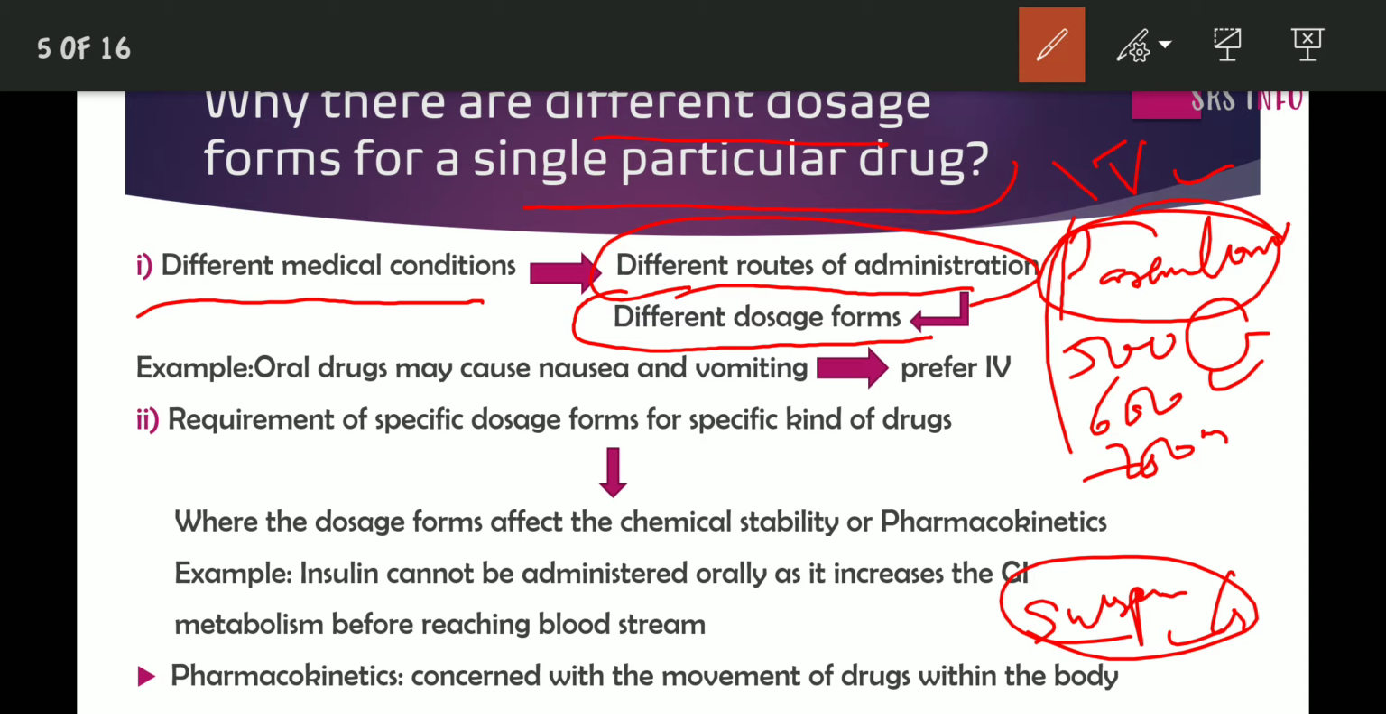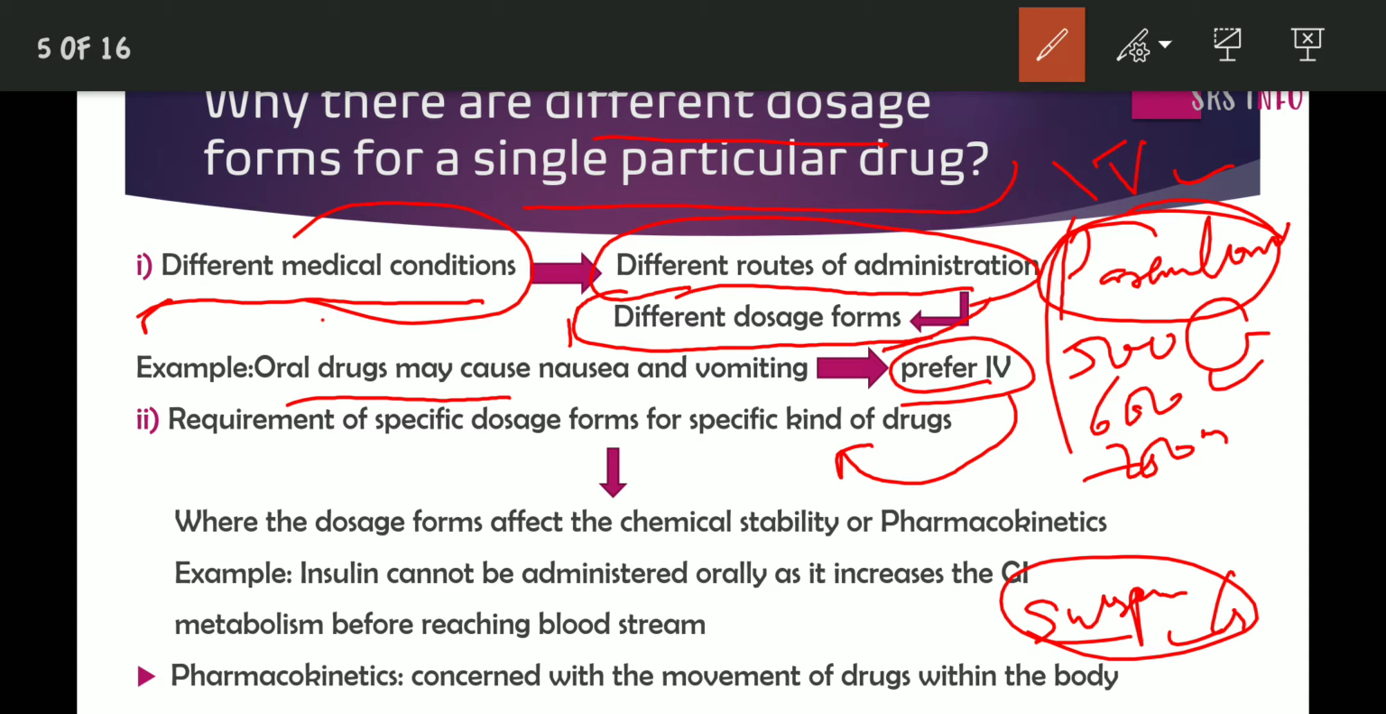Let me explain. Different medical conditions: one patient may have difficulty taking medicines orally, and in some other cases oral drugs may cause nausea and vomiting. In those cases IV form or another mode of administration is preferred, and the IV form of that medicine has to be prepared. That is what I explained here. Different medical conditions demand different routes of administration, and these lead to different dosage forms like tablet, injection, suspension, inhaler, etc.